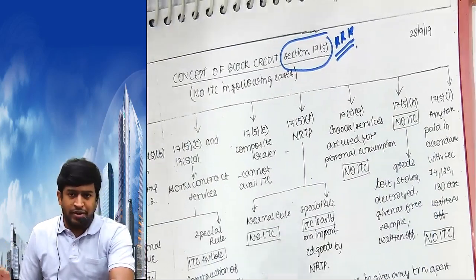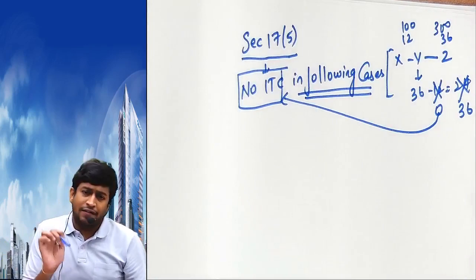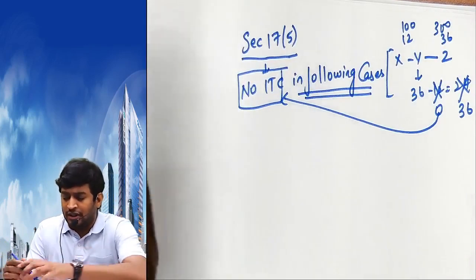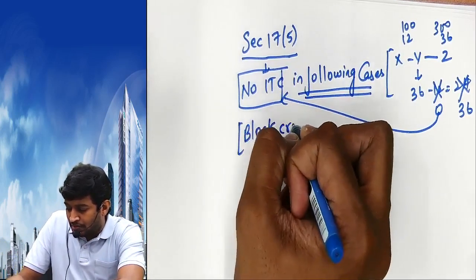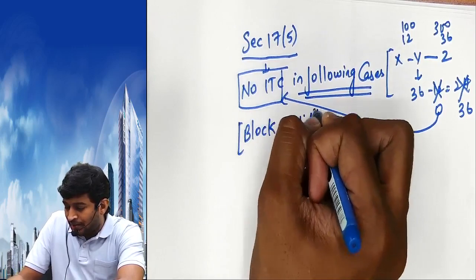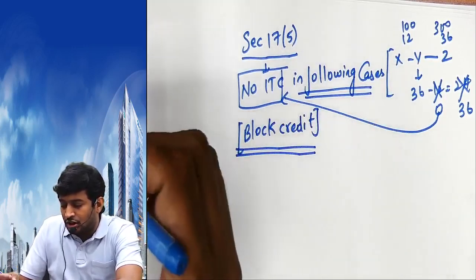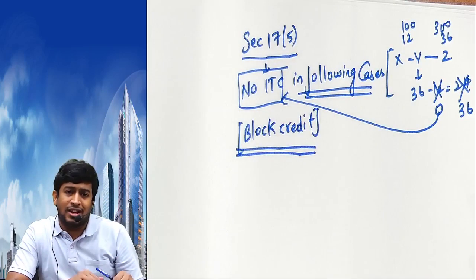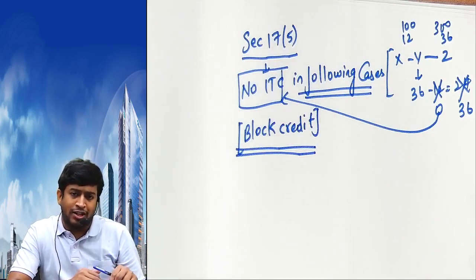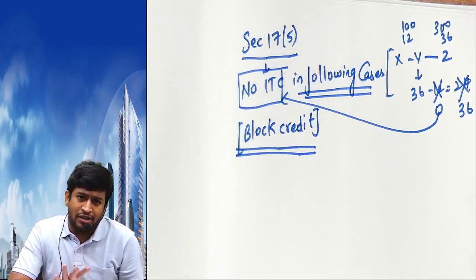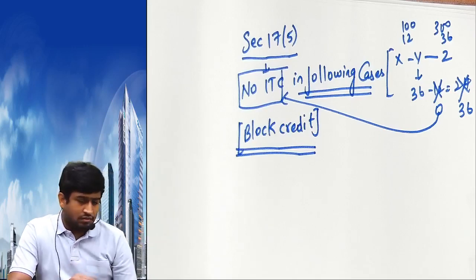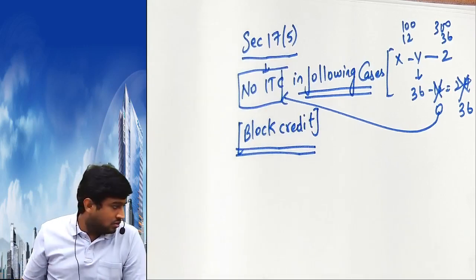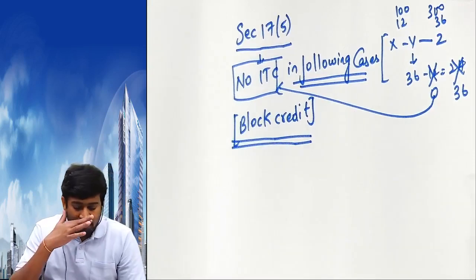Which cases, I will be explaining. A problem from this definitely comes for 5 marks on block credit, whether you like it or not. So my next 1 hour discussion will be only on this concept, block credit. Once I complete this, your syllabus on input tax also will be completed, so that tomorrow we'll start with returns. After this, there will be 2 more lectures, and your GST gets completed. I'll also be updating with the latest amendment circulars applicable for November 2020 examination as well. You don't worry about that. Start, and we'll start.